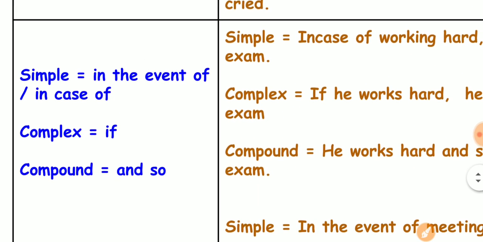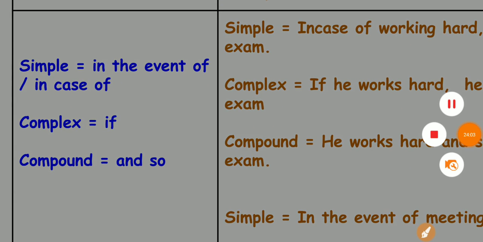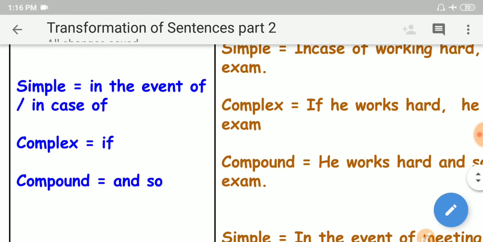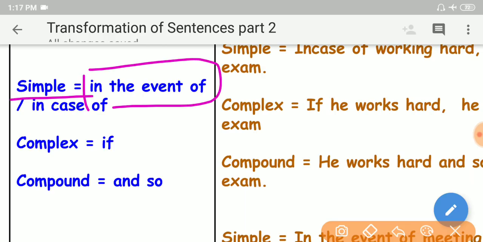So let us go and learn another form. If a simple sentence contains an "in the event of" or "in case of" phrase, then it has to be expanded into a dependent clause for a complex sentence.